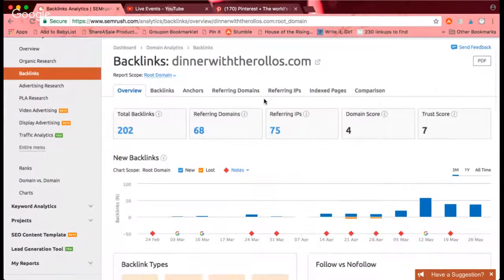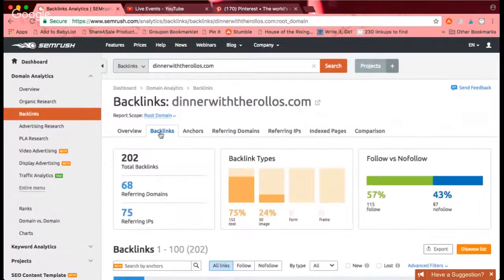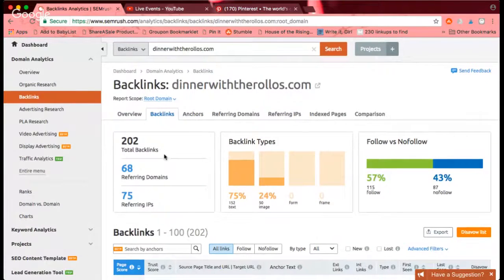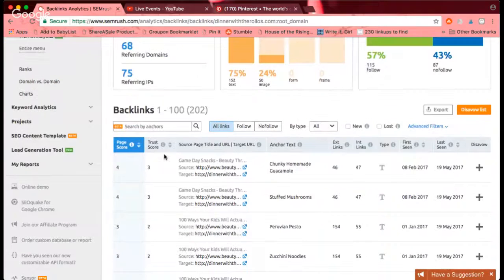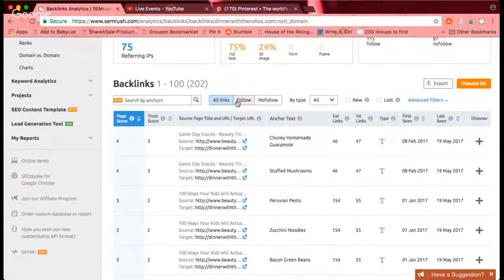It gives you a ton of information, a ton. But what we're working with today is going from backlinks to also backlinks in this area. We have 202, and this is literally any time that someone has linked to me. You can look at follow and no follow. So if you're working with something as far as SEO goes, that would be really relevant to be looking at. But since I'm doing a traffic project right now, this is all I need to know, is the exact backlink.